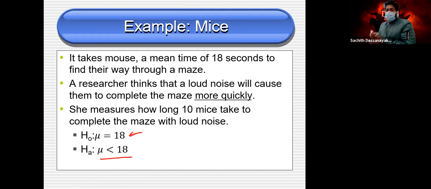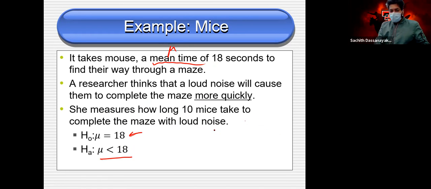It is mu. Why mu? Because this is about the mean time, and normally we denote the mean by mu. In this case you don't have to write it, but in general it is good practice.